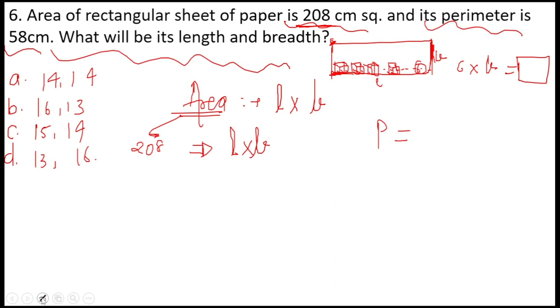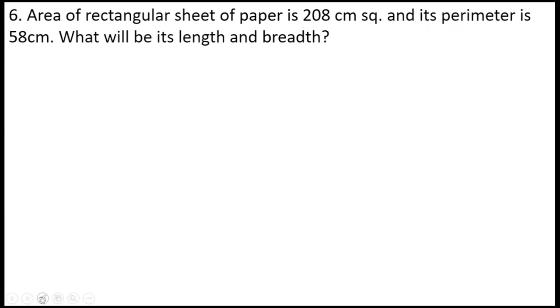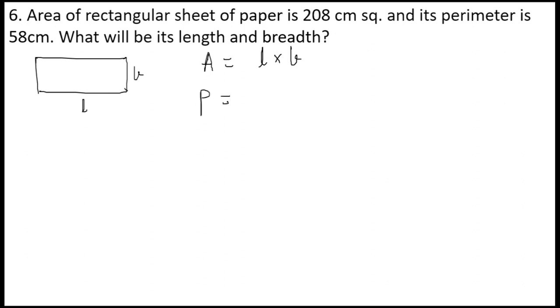Let me rub this out, I am finding it a little messed up. Let us consider this rectangle. This is the length, this is the breadth. Area is nothing but the length into breadth. The perimeter, what does perimeter talk about? Perimeter is nothing but the boundaries.